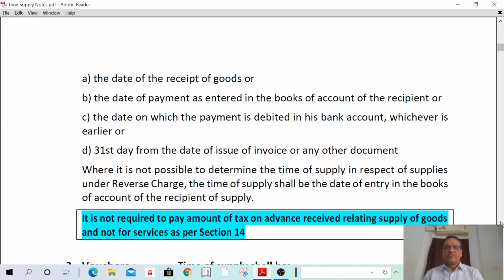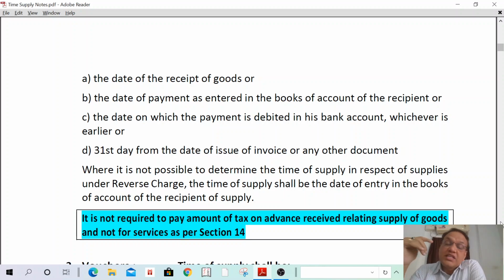I can repeat. In case of supply of goods which is taxable on reverse charge, the time of supply shall be the date of receipt of goods, the date of payment as entered in the books of accounts of the recipient, the date on which the payment is debited in the recipient's bank account, or the 31st day from the date of invoice, whichever is earlier.